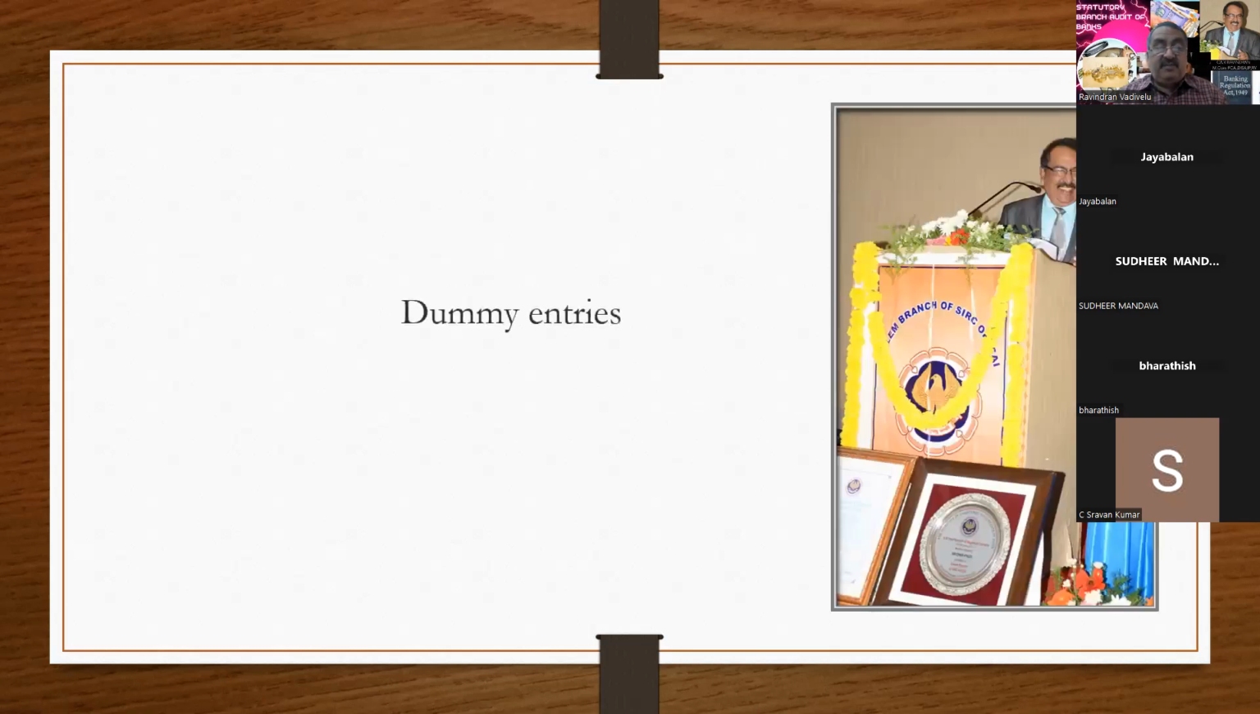The next method they adopt is passing dummy entries. That is, money is given credit to the loan account, thereby they avoid the NPA, because the system calculates only the amount given credit into the account. So when they pass the dummy entry, the system takes care of this dummy entry only. So you have to remove it. That is another technique that the bankers adopt.